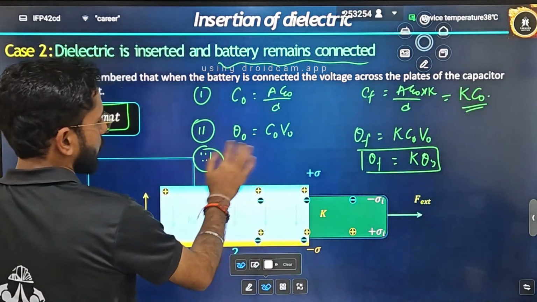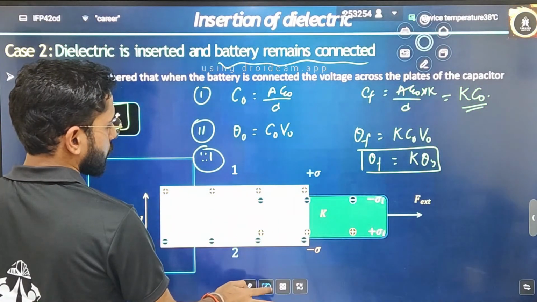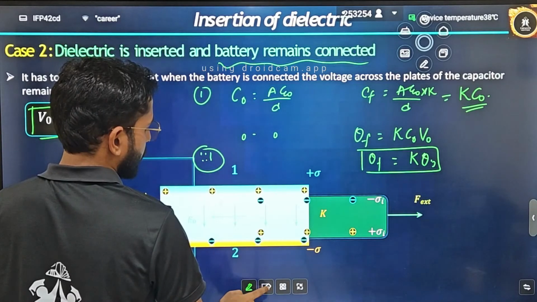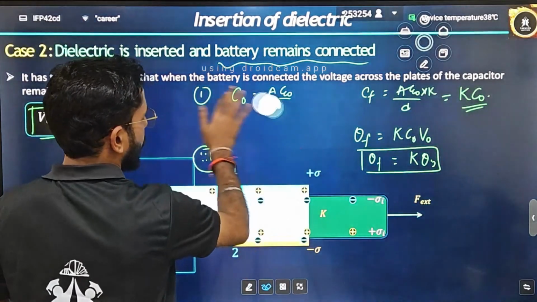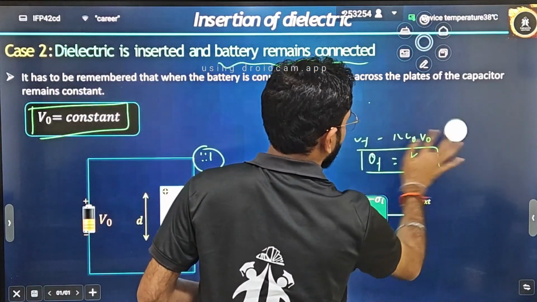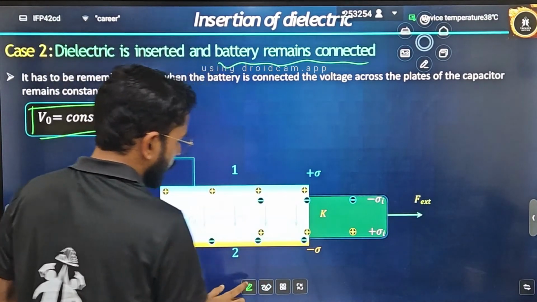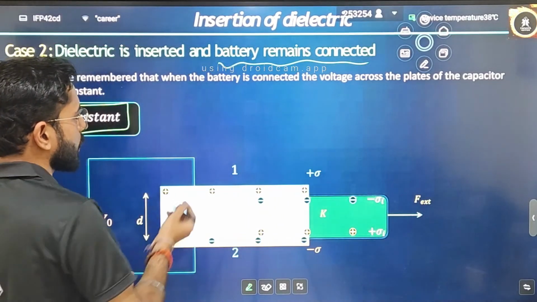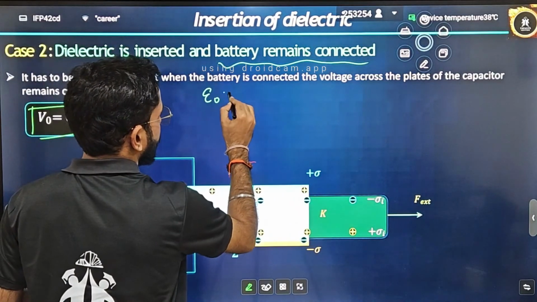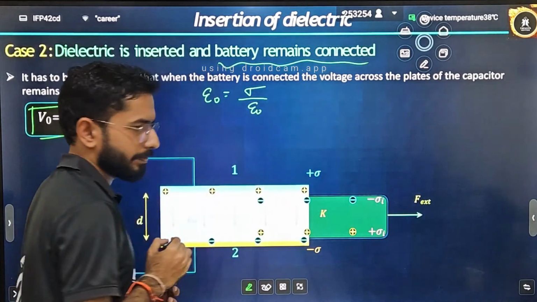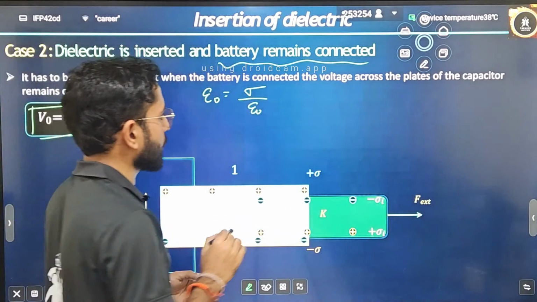For a moment, I am rubbing this. There will be no change in electric field. I will prove that also. What is electric field? E naught is nothing but equal to sigma divided by epsilon naught. Correct? Sigma divided by epsilon naught.